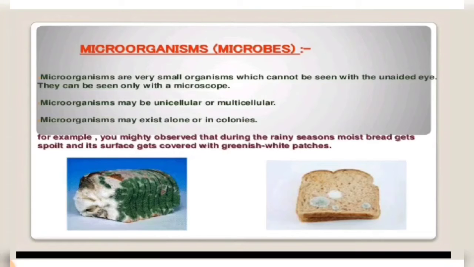Microorganisms may exist alone or in colonies. Even they can be beneficial or they may be harmful to us. For example, you must have observed that during the rainy seasons moist bread gets spoiled and its surface gets covered with greenish white patches, as I told you earlier. So this is how microorganisms can affect things.